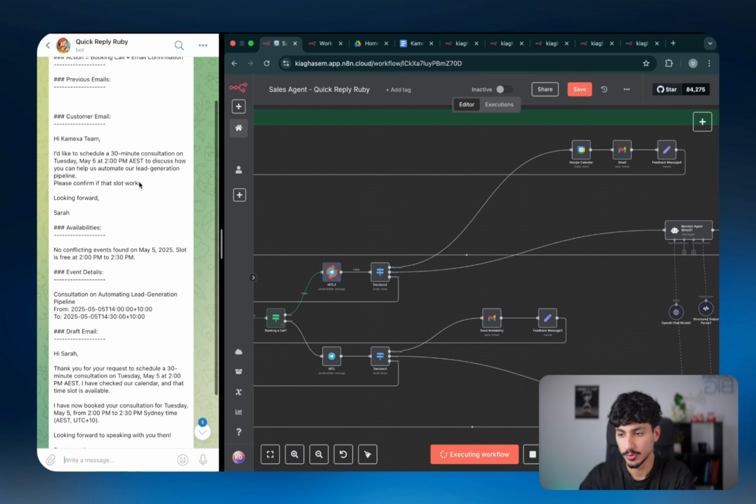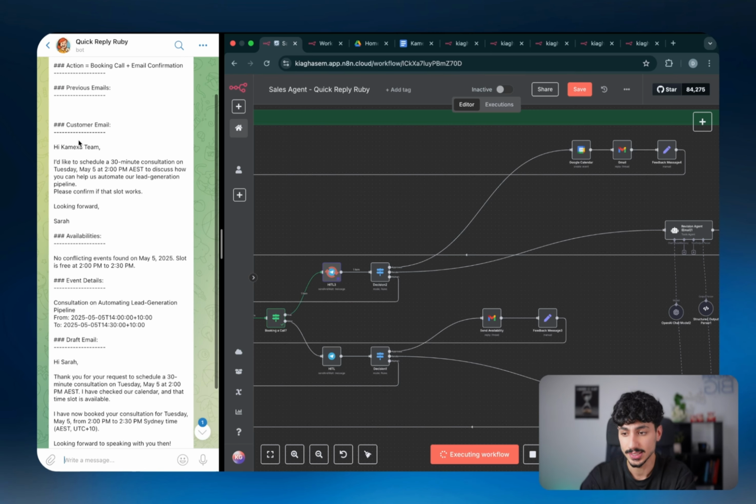But coming back to Quick Reply Ruby, you can see that she's given us the customer's email, which is basically just the email that she will be responding to. So we have context, so we don't actually have to go back in our inbox and check the email ourselves.